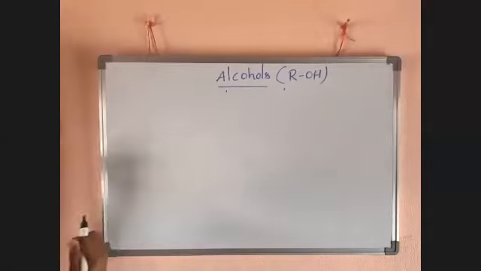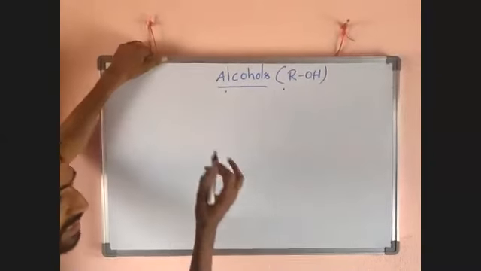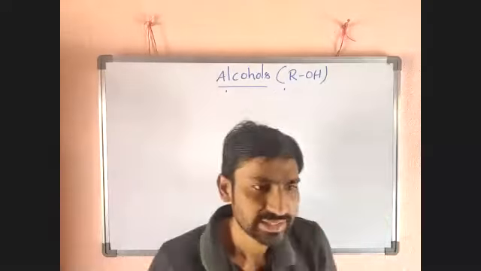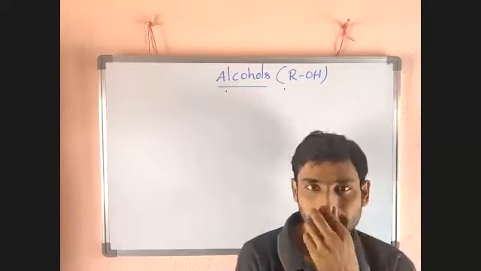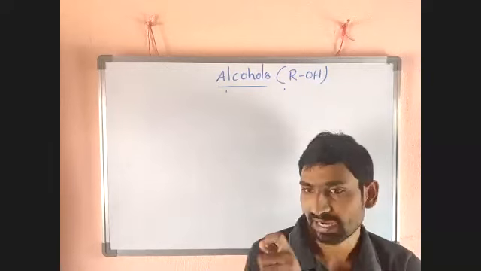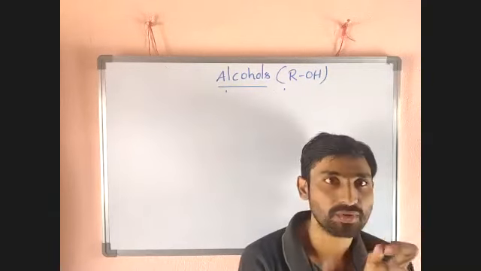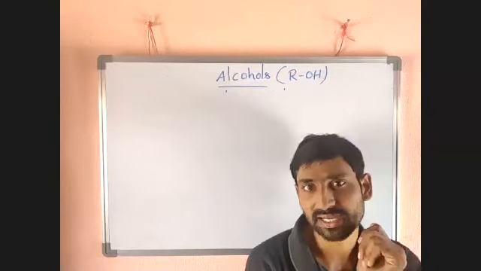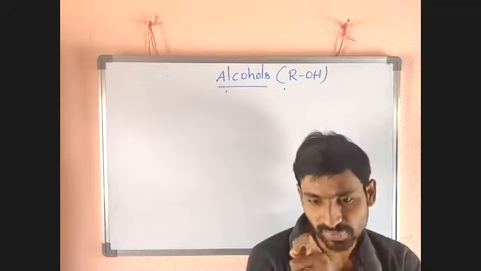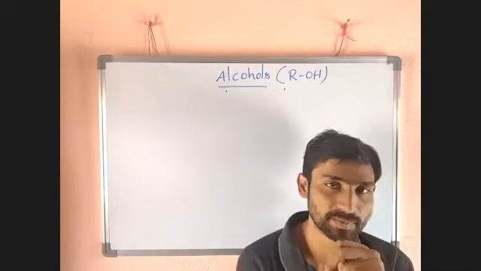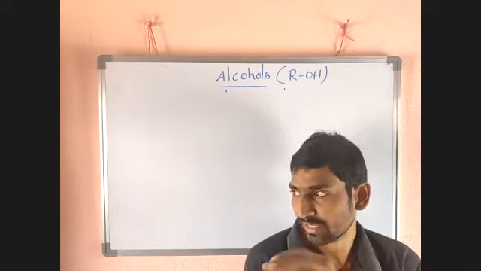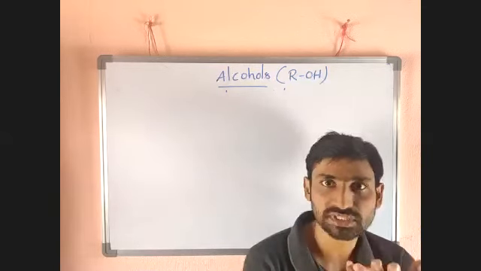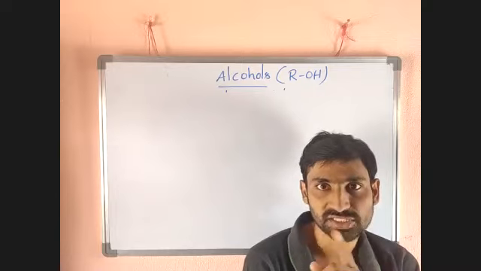Look here, next is primary alcohol, secondary alcohol, tertiary alcohol. I told you that a primary alkyl halide means the halogen-bound carbon is linked with only one carbon or zero carbon. A secondary alkyl halide means the halogen-bound carbon is linked with two other carbon atoms. A tertiary alkyl halide means the halogen-bound carbon is linked with three other carbon atoms.